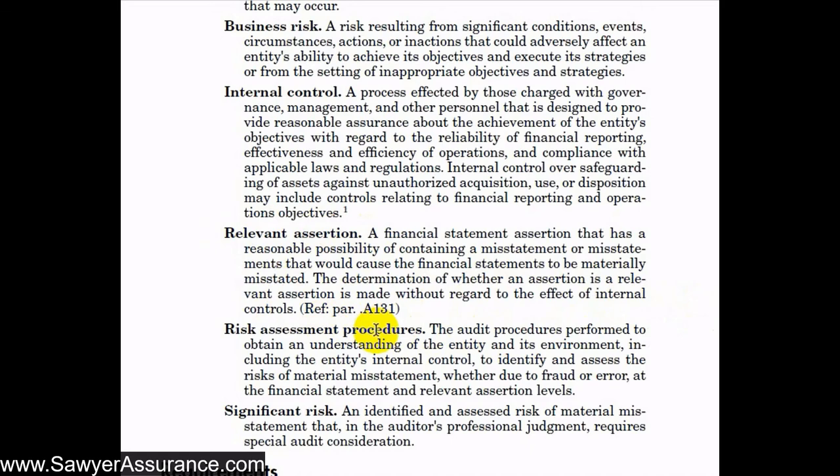And finally, risk assessment procedures. These are audit procedures performed to obtain an understanding of the entity and its environment, including its internal control, to identify and assess the risk of material misstatement, whether due to fraud or error, at the financial statement and relevant assertion levels. And so the financial statement level would be at the overall, for instance, balance sheet or income statement level, like total revenue, total assets, something like that. Whereas the relevant assertion levels would be drilled down into the account balances.